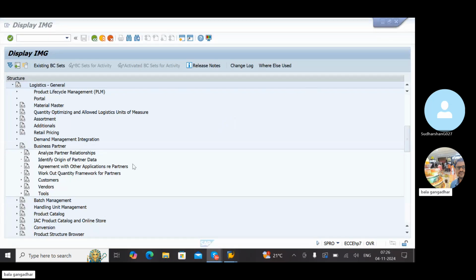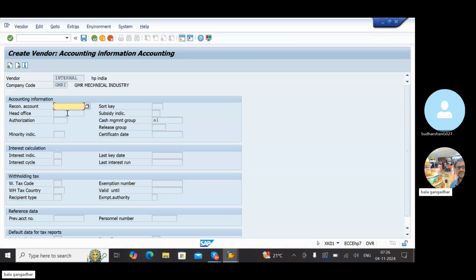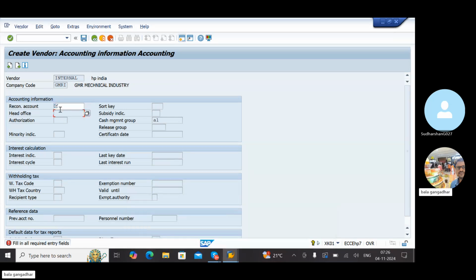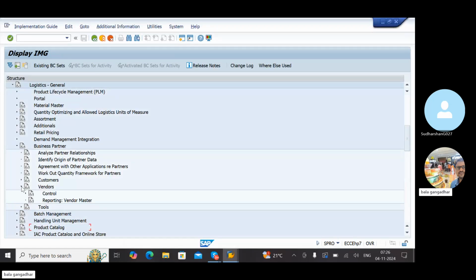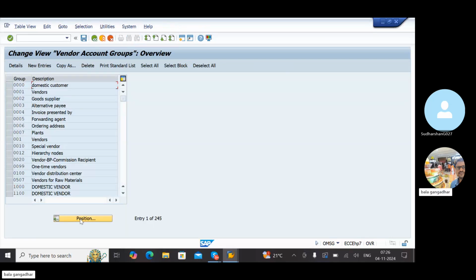Last class, I explained one concept: how to maintain the mandatory fields and how to deactivate them. Do you remember? This is a mandatory field, I don't want it. How to maintain using vendors, controls, define account groups, position.